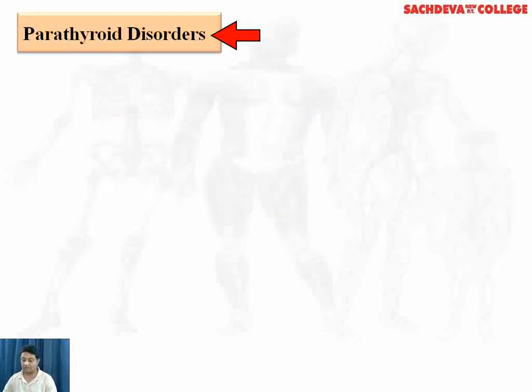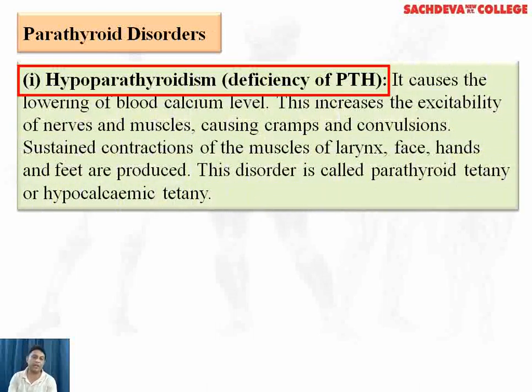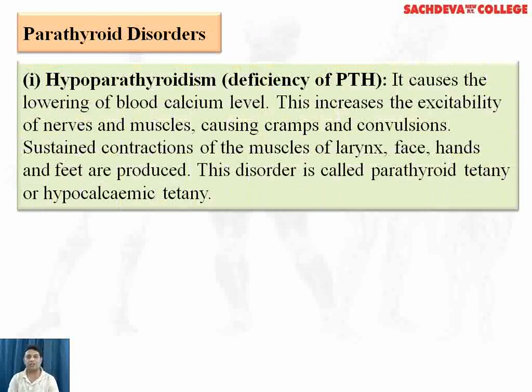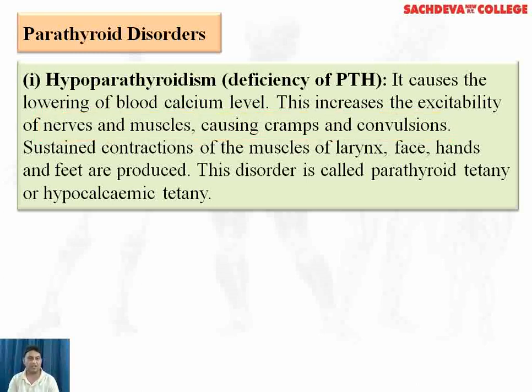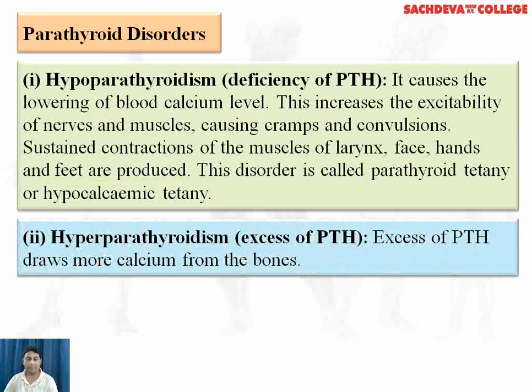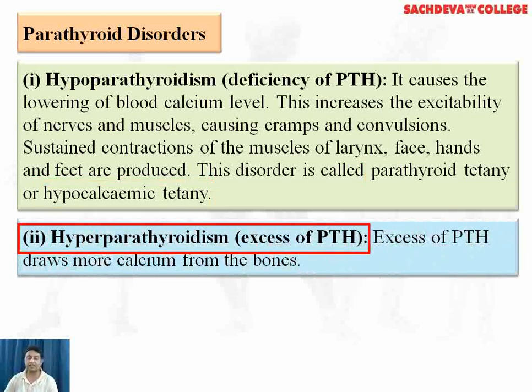Parathyroid disorders. Hypoparathyroidism or the deficiency of PTH. It causes the lowering of blood calcium level. This increases the excitability of nerves and muscles, causing cramps and convulsions. Sustained contractions of the muscles of pharynx, larynx, face, hands and feet are produced. This disorder is called parathyroid tetany or hypocalcemic tetany. Hyperparathyroidism, excess of PTH.